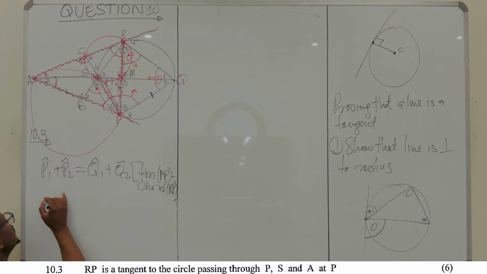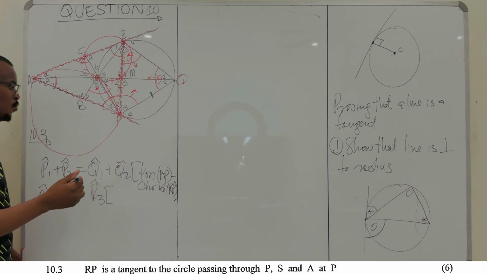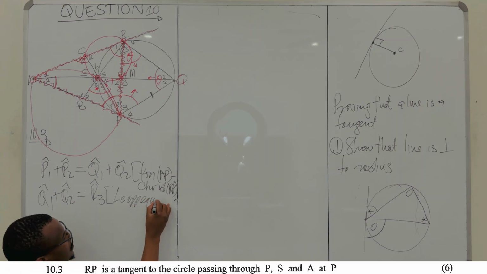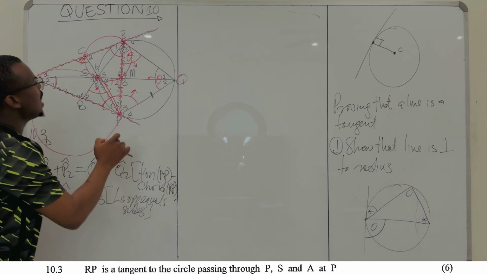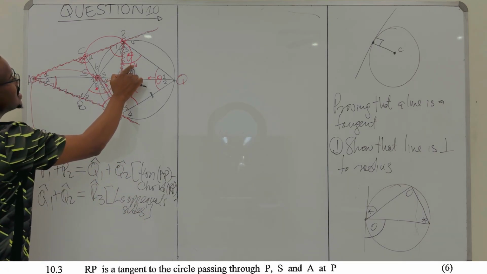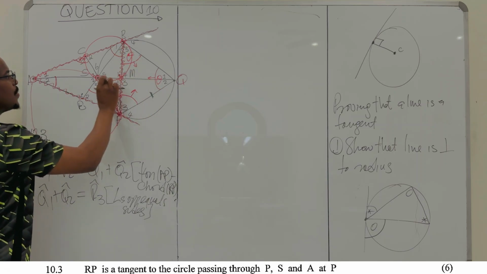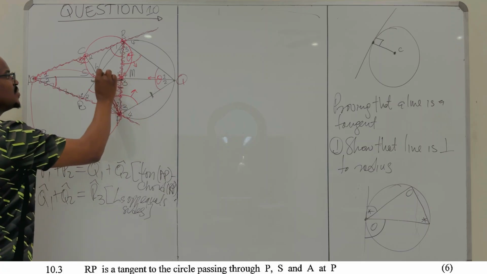But you know this is equal to that. So your Q1 plus Q2 is equal to R3. Why? This angle and that angle are equal. We said those are angles opposite equal sides. Right? No problem. Now, your R3 is equal to S4 because these are angles that are subtended by the same chord PQ. So these are angles in the same segment.